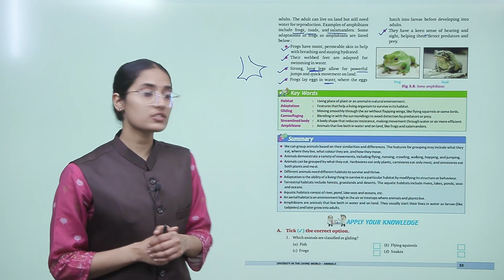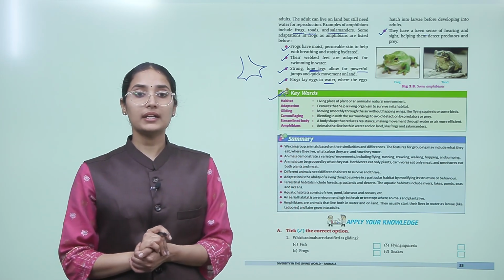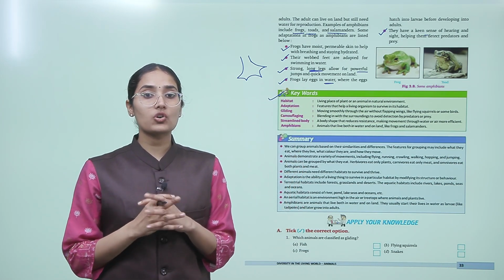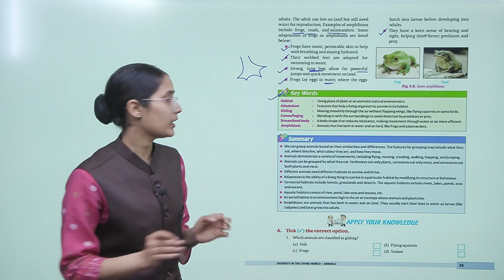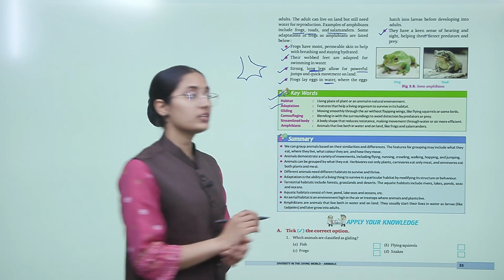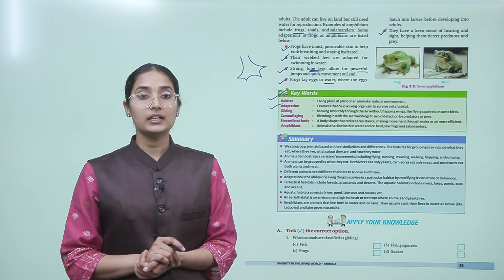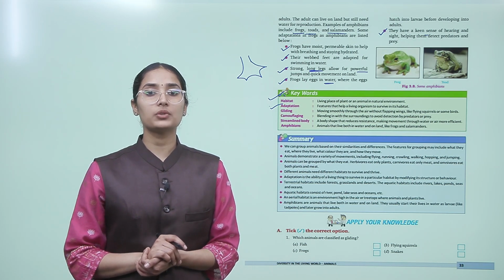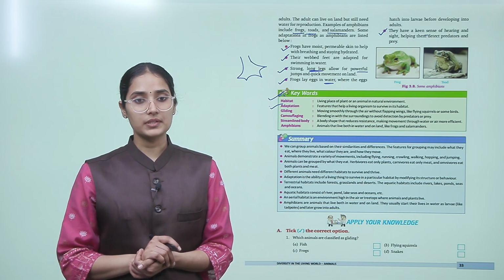So let's summarize this chapter and see what we have learnt. First the keywords. Habitat: the living place of a plant or any animal in its natural environment. Adaptation: features that help a living organism to survive in its habitat. Gliding: moving smoothly through the air without flapping wings, like a flying squirrel or some birds.